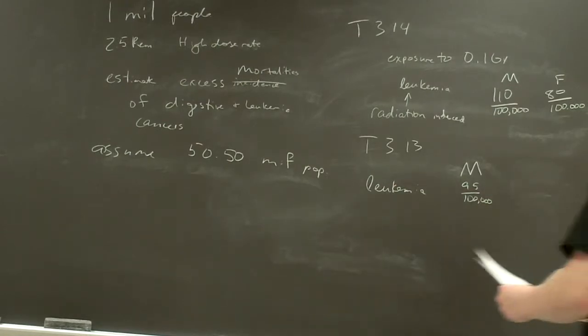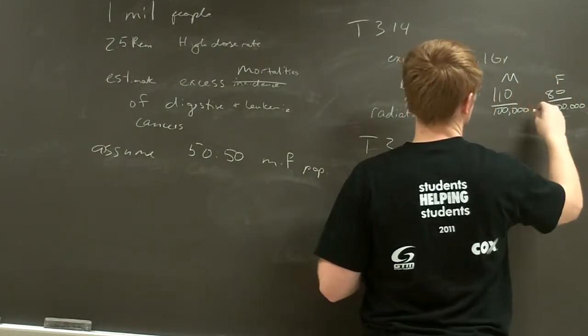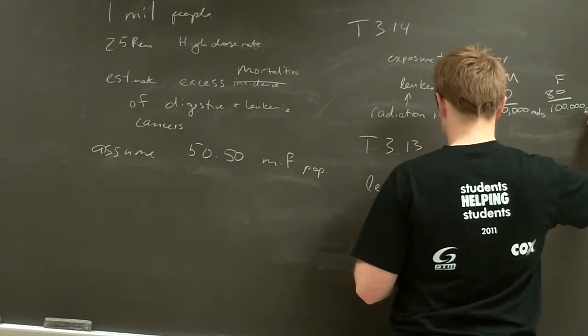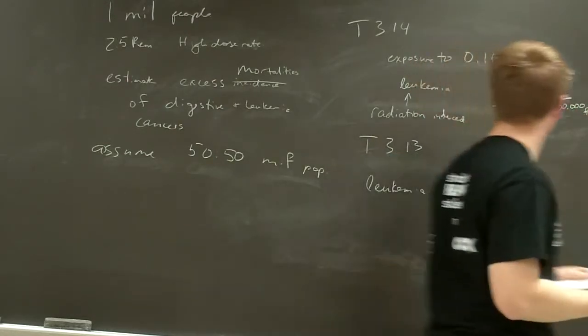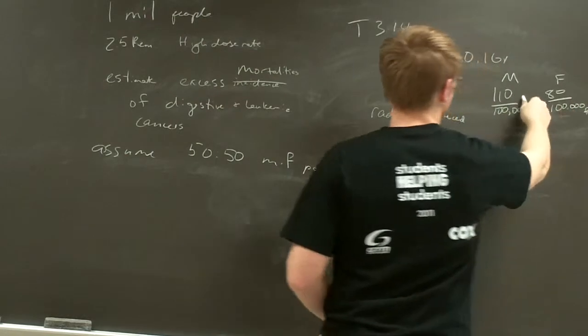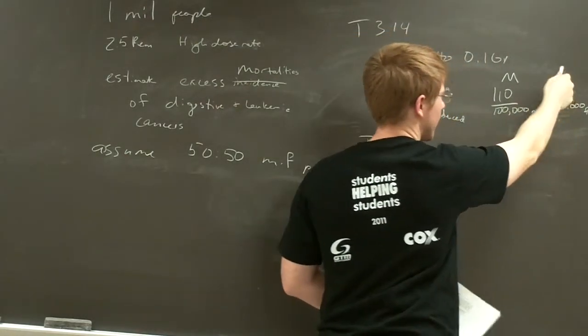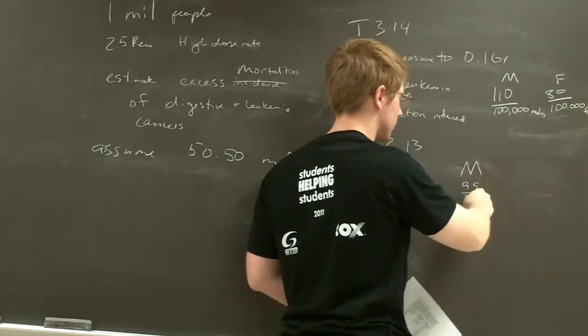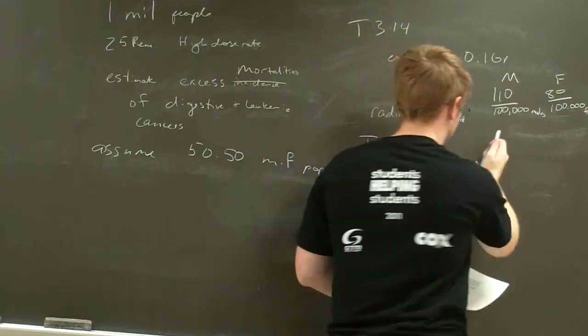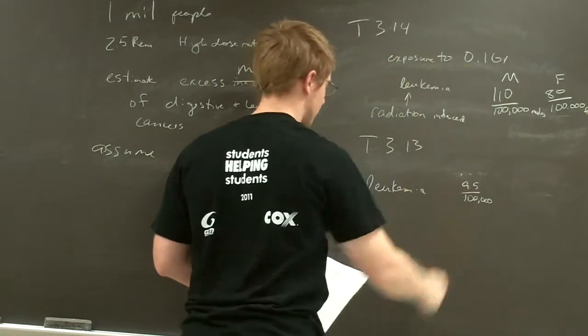Okay, no, it's about the same. The average of these two, 110 and 80, is 95. So maybe this is from the same source. Likely.